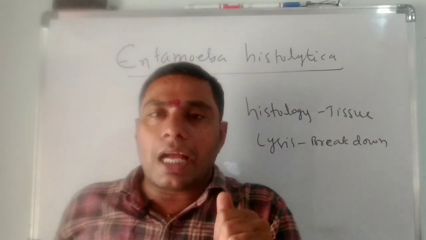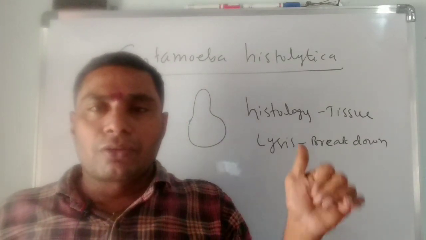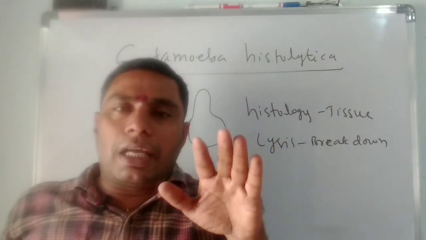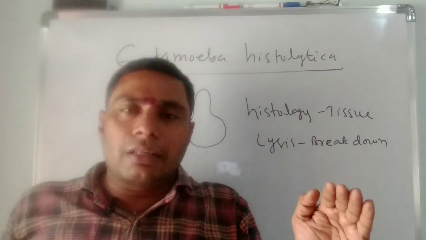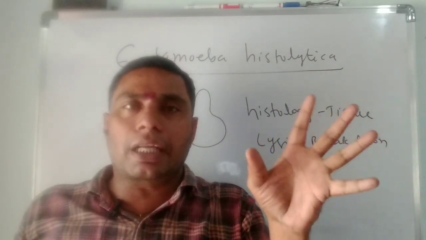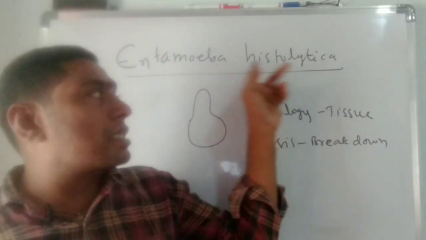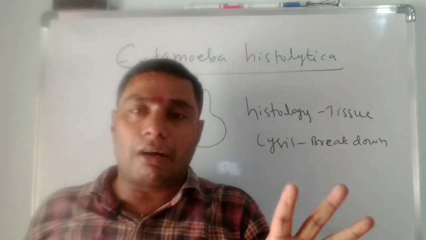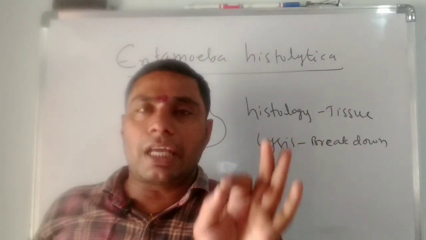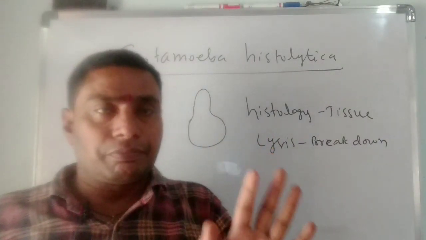Entamoeba means there is one pseudopodia. It belongs to the Lobopodia. So that's why Entamoeba. Histolytica means they mainly affect the breakdown of the tissues, especially in the alimentary canal. That's why the name Entamoeba histolytica was given to the causing protozoan parasite. The disease name is amoebiasis or amoebic dysentery.